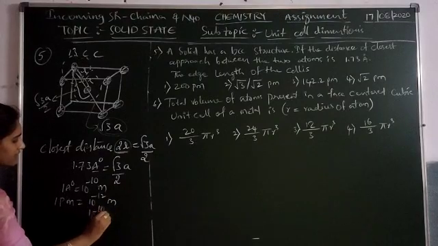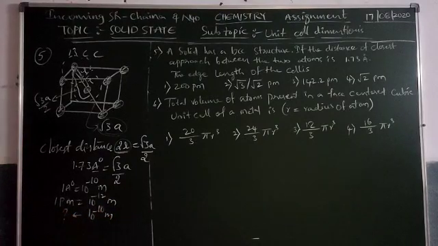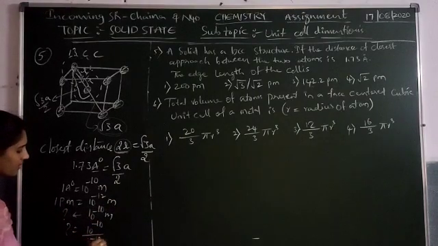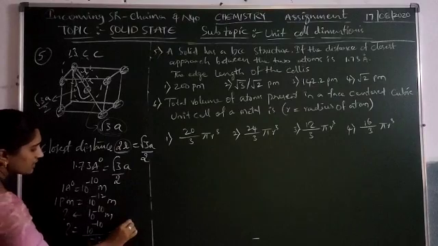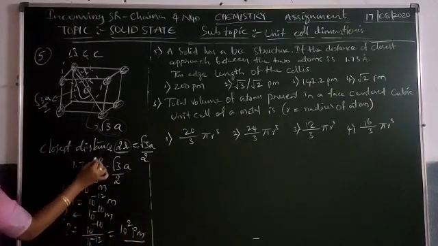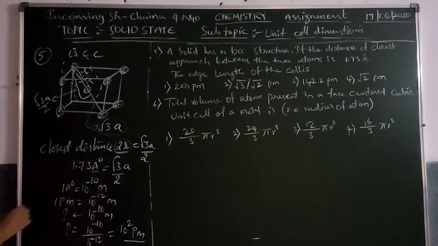Therefore 1 angstrom equals 10 power minus 10 over 10 power minus 12, which is 10 square picometers.